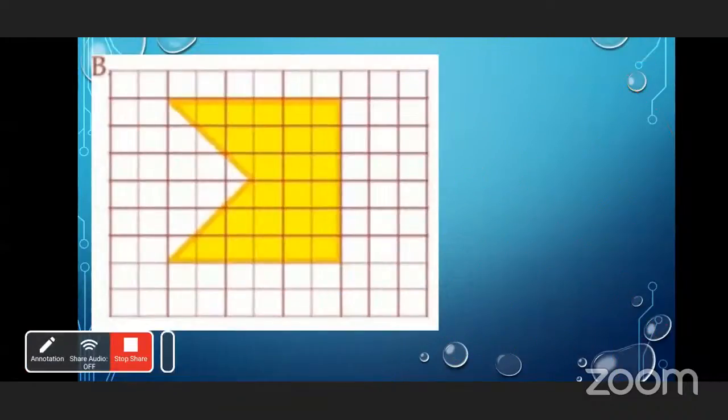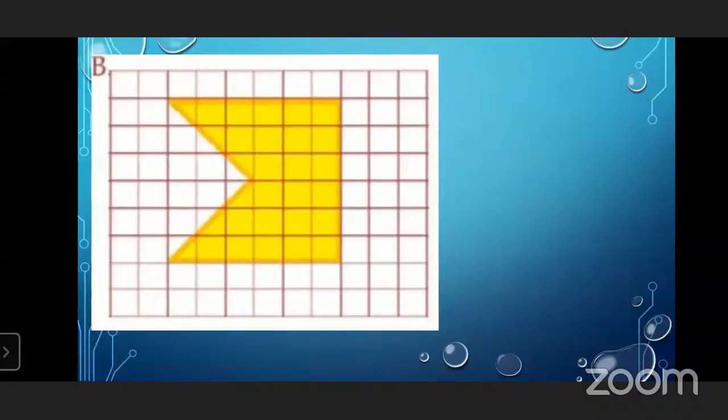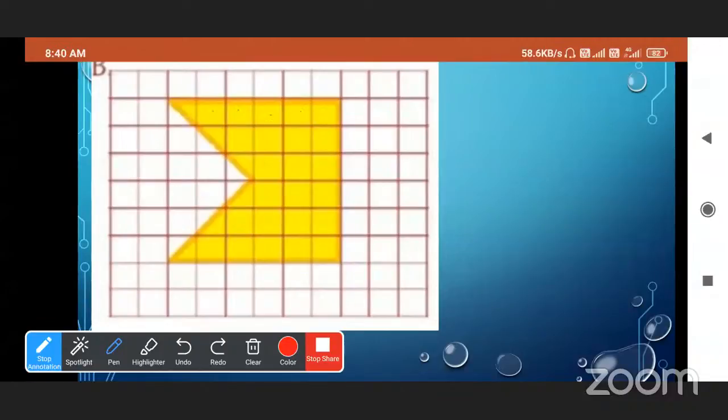Okay. Now you have to find out the area of this figure. 1, 2, 3, 4, 5, 6, 7, 8, 9, 10, 11, 12, 13, 14, 15, 16, 17, 18, 19, 20, 21, 22, 23, 24. So 24, and these are 6 half parts. 6 half parts means 3 complete parts. So 27 square units. So the area of this figure is 27 square units.